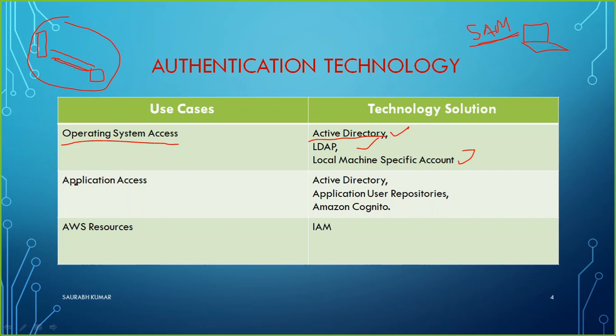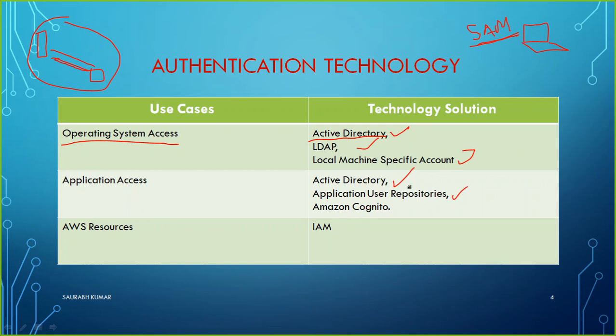But once we talk about application access, if you are accessing any application, which technology will be helping you? To do the application access, again Active Directory can be helpful for us, because in Active Directory you can specify which user will have the rights to run which application. Secondly, we have the application user repository. There are so many applications that already create and use their own repository.